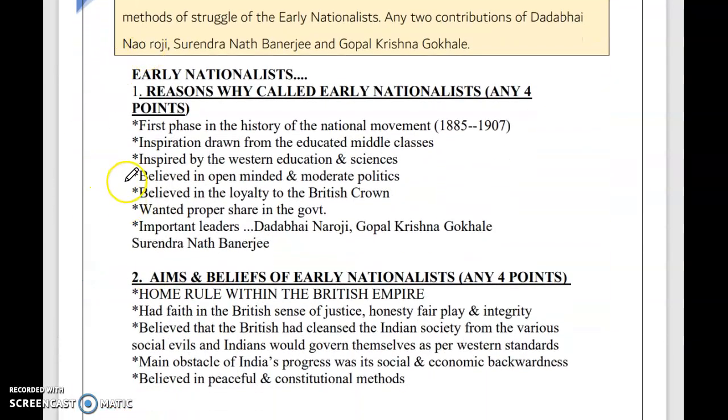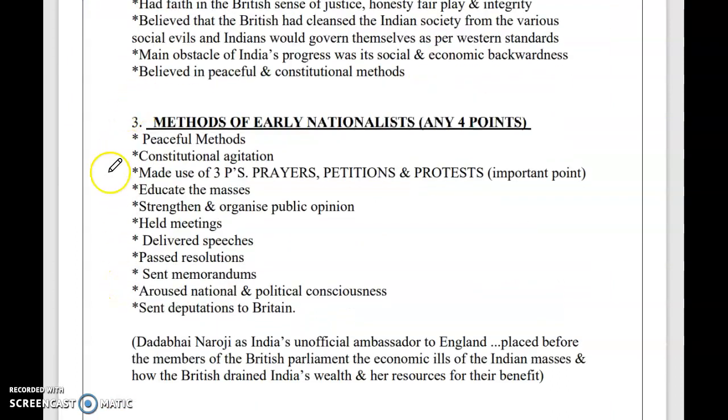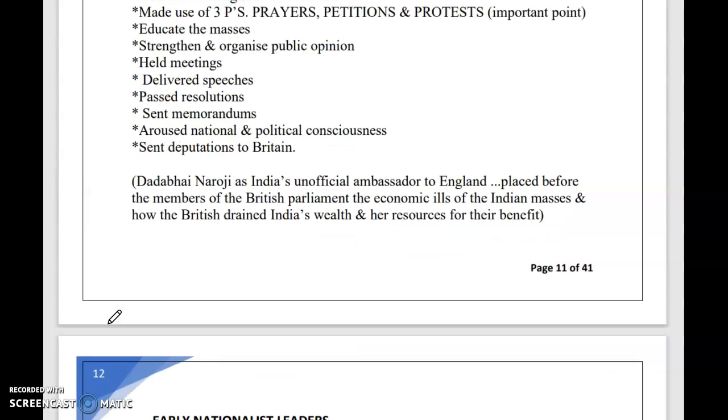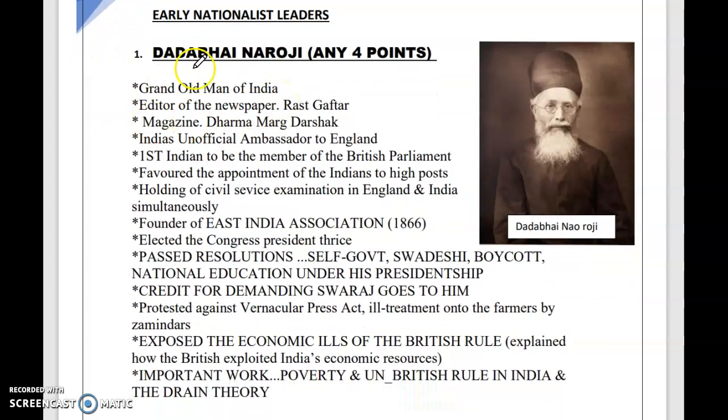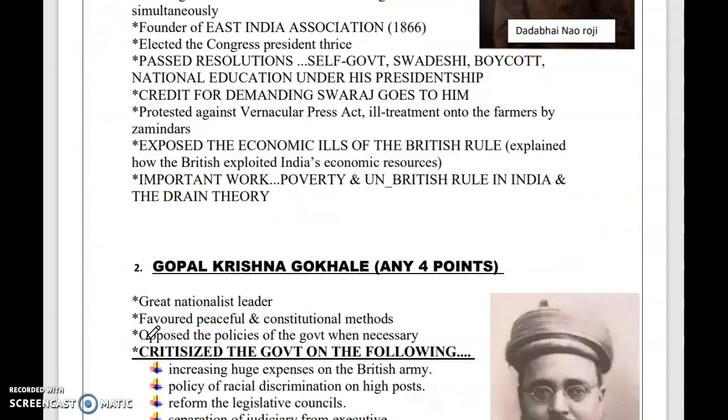The early nationalist and methods of early nationalist, any 4 points. Like, it will come in theoretical question, but still you have to read them. Sometimes they may ask you which of these is not a method of early nationalist. Early nationalist leaders, Dadabhai Naoroji. You can read all these points.